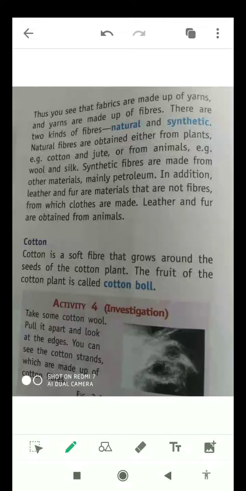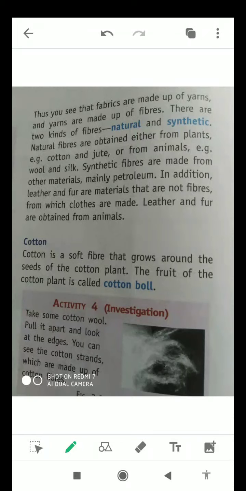So before beginning with the synthetic fibers, students, you must know about natural fibers. What are natural fibers? Natural fibers are fibers which are obtained naturally in nature. Now I will tell you about the kinds of natural fibers.